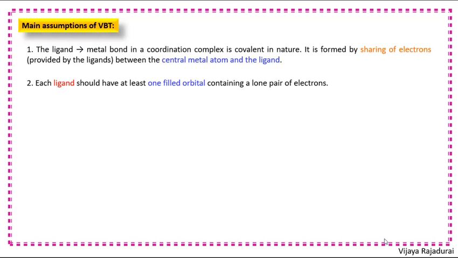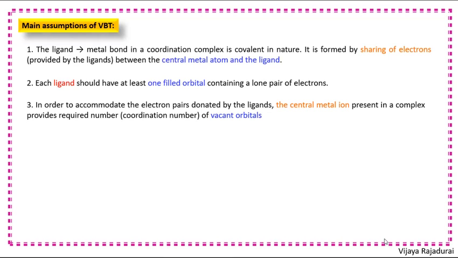The second one is each ligand should have at least one filled orbital containing a lone pair of electrons. Third one, in order to accommodate the electron pairs donated by the ligands, the central metal ion present in a complex provides the required number of vacant orbitals.